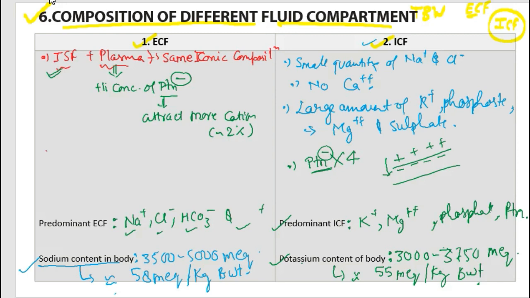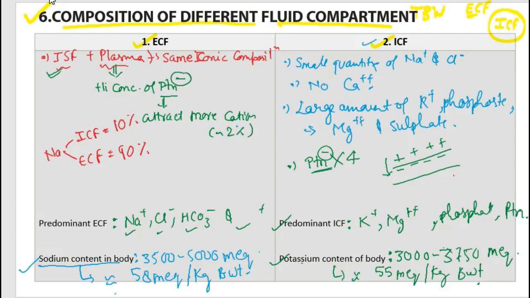One more thing: sodium is present in both compartments, ICF and ECF, but it is rich in ECF. Approximately 90% of sodium is present in ECF, whereas 10% is present in ICF.